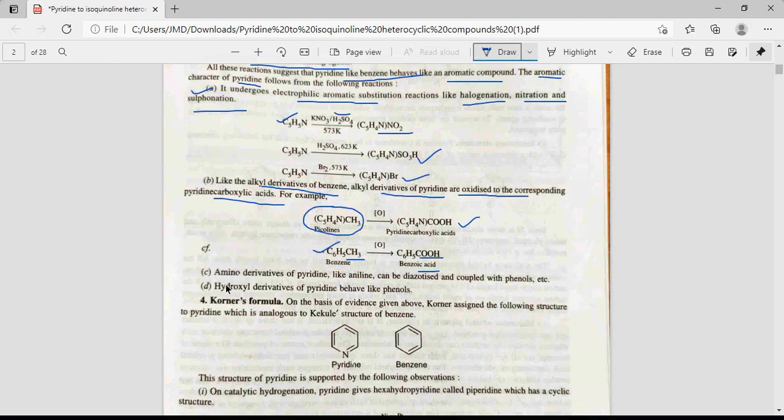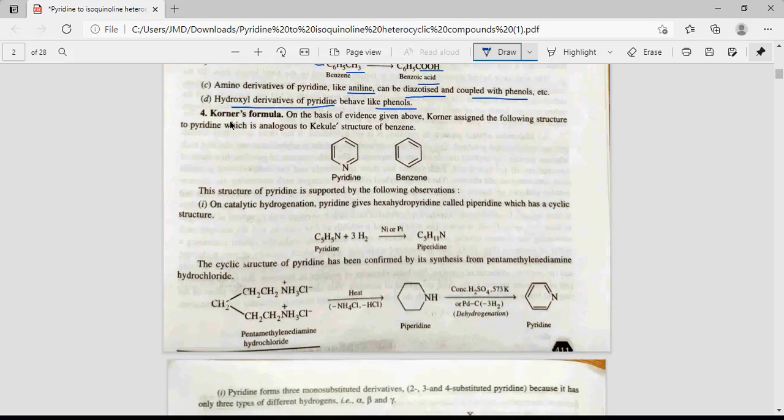The next is amino derivatives of pyridine: like aniline, they can be diazotized and coupled with phenol. Means a diazonium salt can be formed, and it can further react with phenol and so on. Hydroxyl derivatives of pyridine behave like phenol. So all these reactions indicate its aromatic nature.